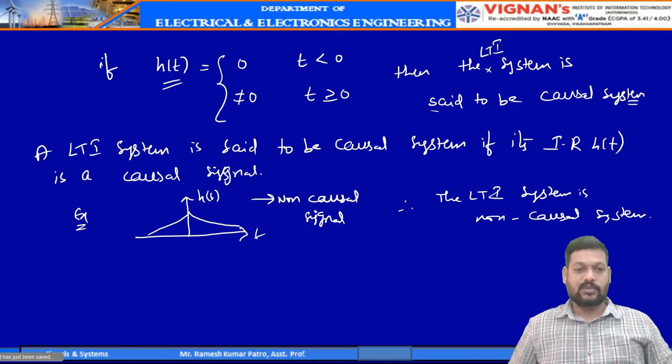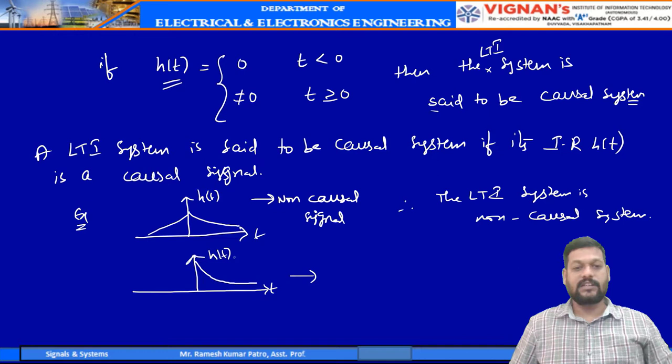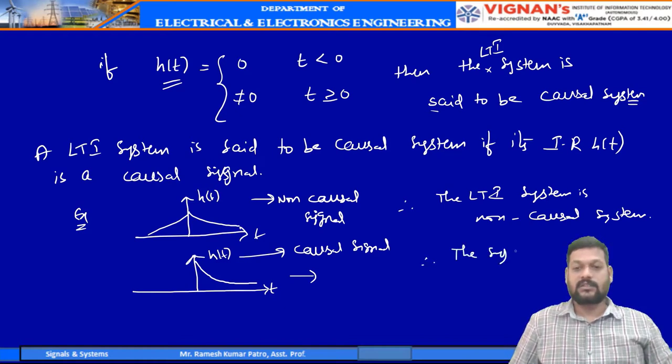Suppose you have an impulse response like this. This is the impulse response of a particular system. You can see this h of t is a causal signal, right? Therefore, the system is a causal system.